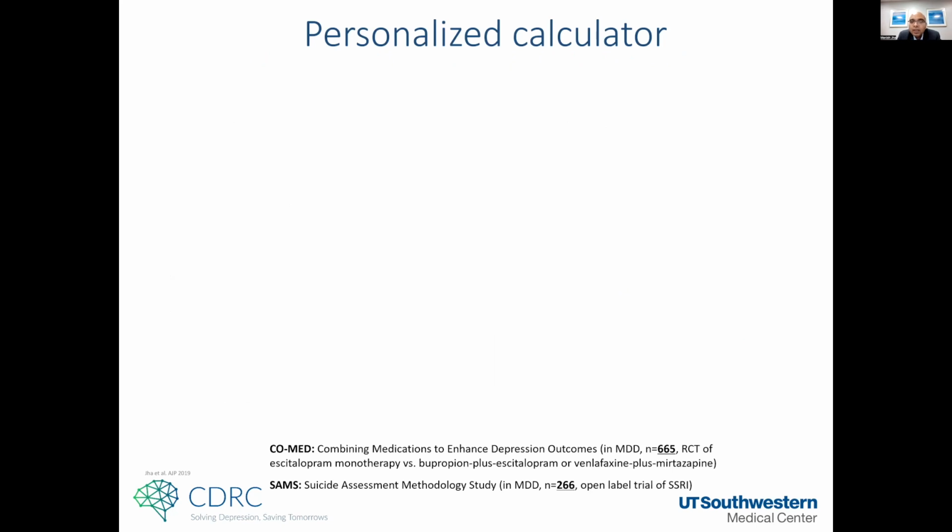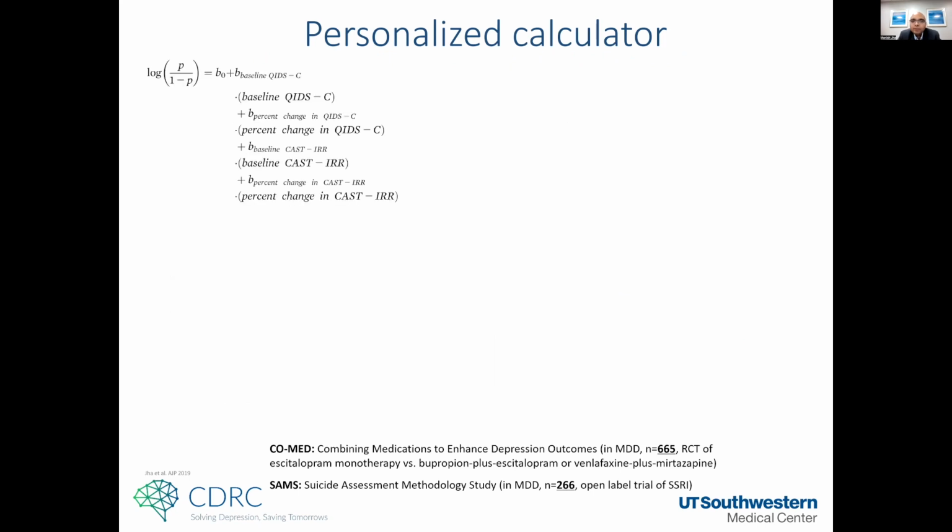So we then wanted to take this and really apply it in terms of maybe using it in clinic. And we developed a very simple model equation. This is the only equation where we looked at 2 time points, 2 measures. So baseline, week 4, depression and irritability. The Quick Inventory of Depressive Symptomatology was common across the 2 studies that we looked at.